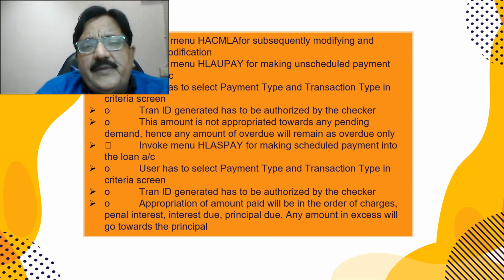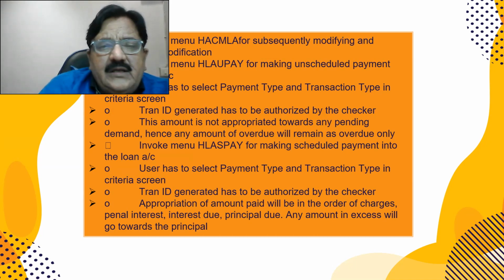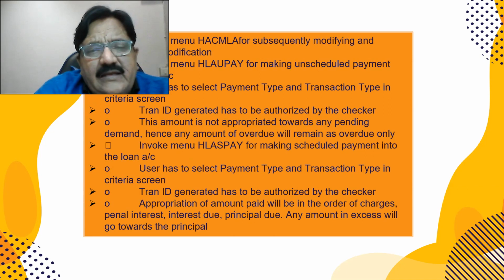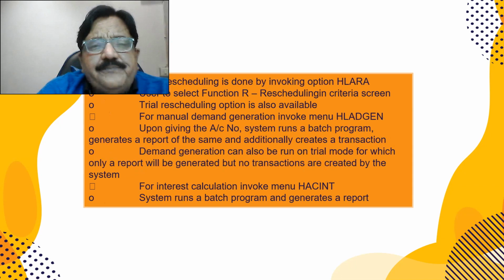HLASPAY, scheduled pay. Right, this is used when an EMI has not been paid in time and the customer has come to deposit the EMI. So that is scheduled as per EMI. In HLASPAY, the user has to select payment type and transaction type in the criteria. A TRAN ID is generated which has to be verified. The order of collection would be first the charges, penal interest, interest due, then principal due. After that, for any excess amount, the principal would be reduced.